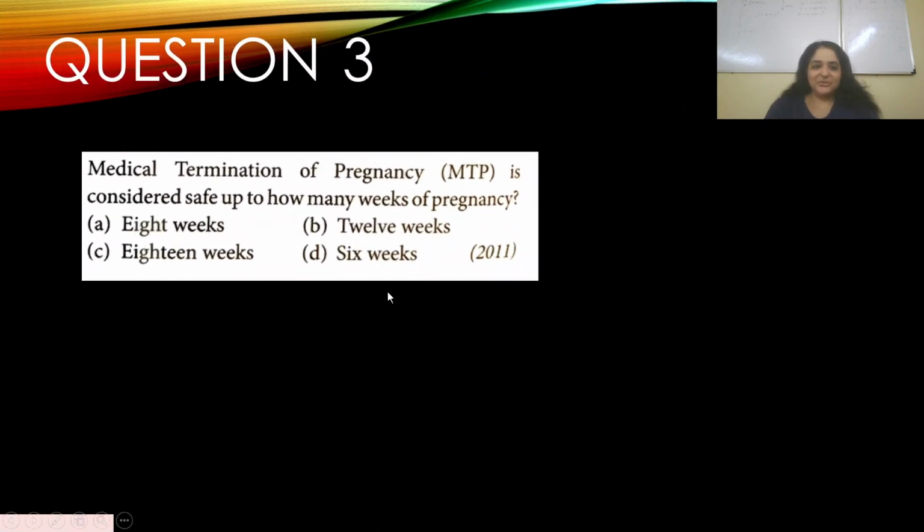Question number 3. Medical termination of pregnancy, MTP, is considered safe up to how many weeks of pregnancy? I've just discussed this, so if you go back through that discussion, you would know the answer. This appeared in 2011. A 8 weeks, B 12 weeks, C 18 weeks, and D 6 weeks. MTP is considered safe up to 12 weeks of pregnancy. Just remember that, so if they ever ask you in NEET, you know the answer. Answer is B.